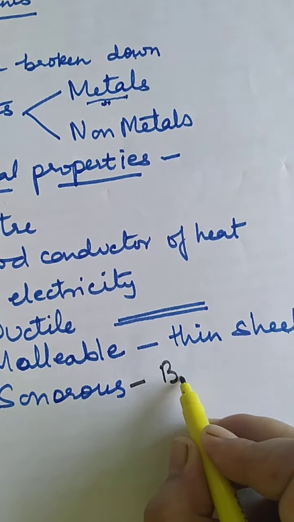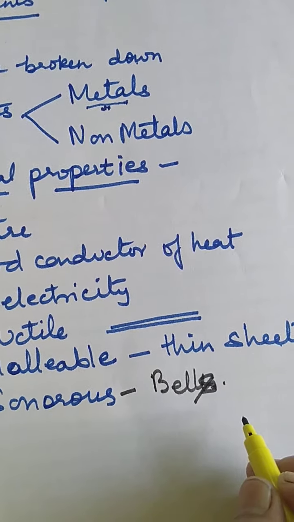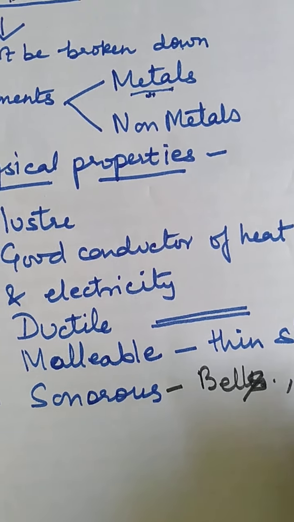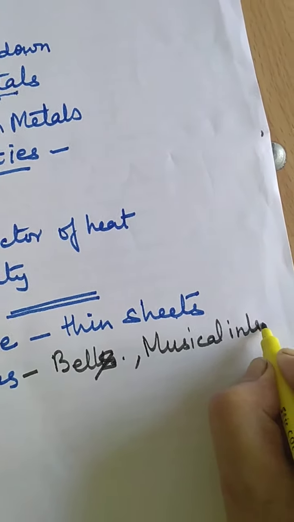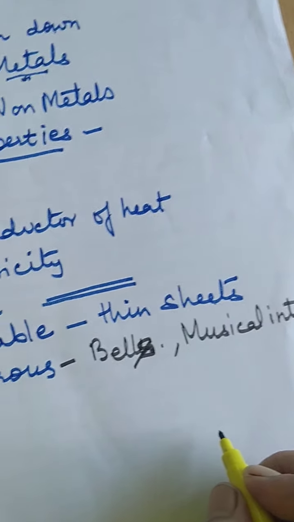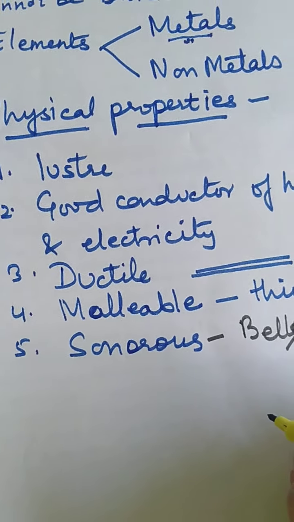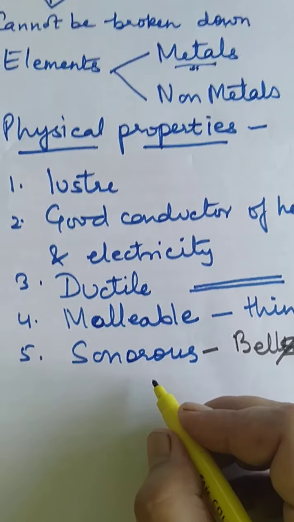That is why they are used in making bells and in musical instruments. Guitar and sitar strings are made of metal, because when you strike them, they produce musical notes.